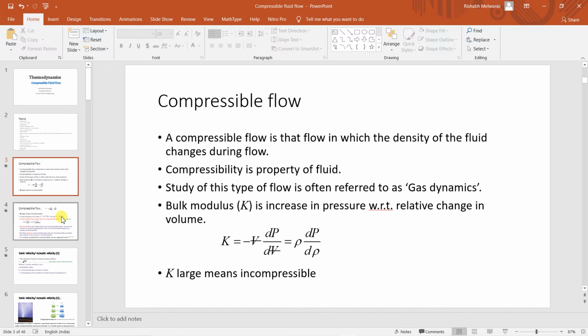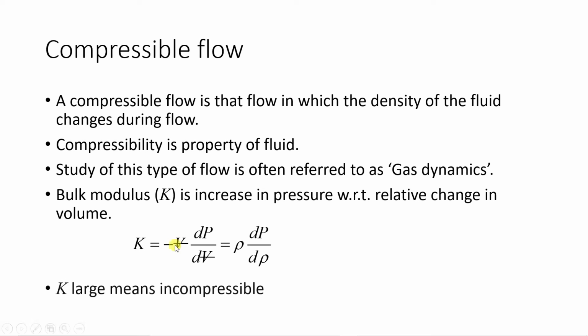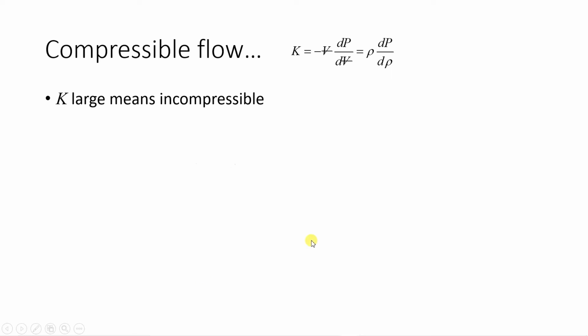Now next we will see. We have defined bulk modulus K. Now K large means what? Fluid is incompressible. At atmospheric pressure, we will see the value of K, bulk modulus, for water and air.